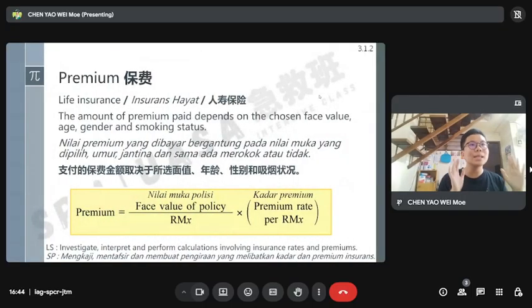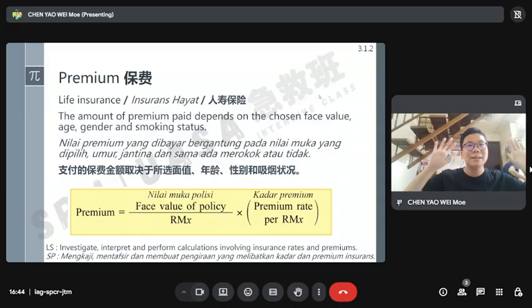Okay. Now let's move on to premium. How to calculate premium in every type of insurance, but premium only includes life insurance and motor insurance. Actually, premium and another thing you learn, deductible, are actually the same thing but different types.